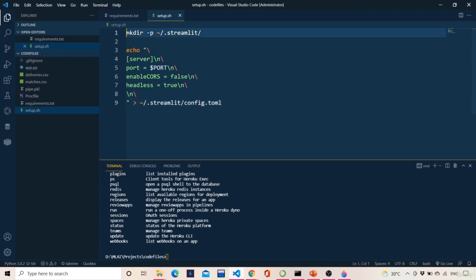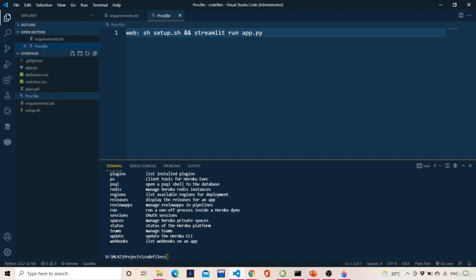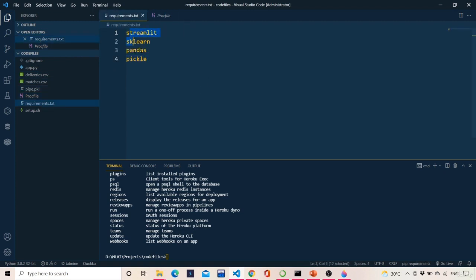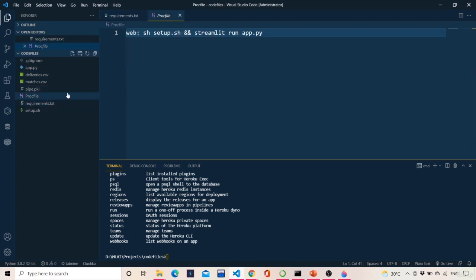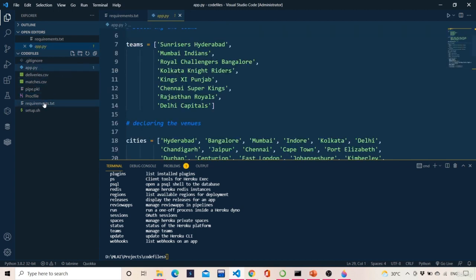So once this setup file is executed successfully by Heroku service, then Heroku service will go to the Procfile, and it will first see that it is a web-based application. Then it will see the setup.sh file and streamlit run app.py. So first setup.sh as it has got executed, then it will go and execute this. Before that, it will first see the requirements and install all the dependencies. Once all the dependencies are installed, it will run this command. Okay, so this is about the internal working of Heroku service, how Heroku service is working.